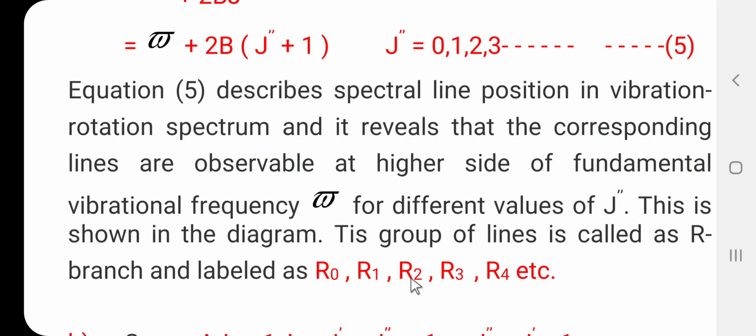Then the third transition, 2 to 3, gives the line denoted by R2, and similarly R3, R4 etc. So when we consider the selection rule delta J equal to plus 1, we get the R lines, denoted by R0, R1, R2, R3, R4 etc. in the rotation vibration spectra. This is case number 1.